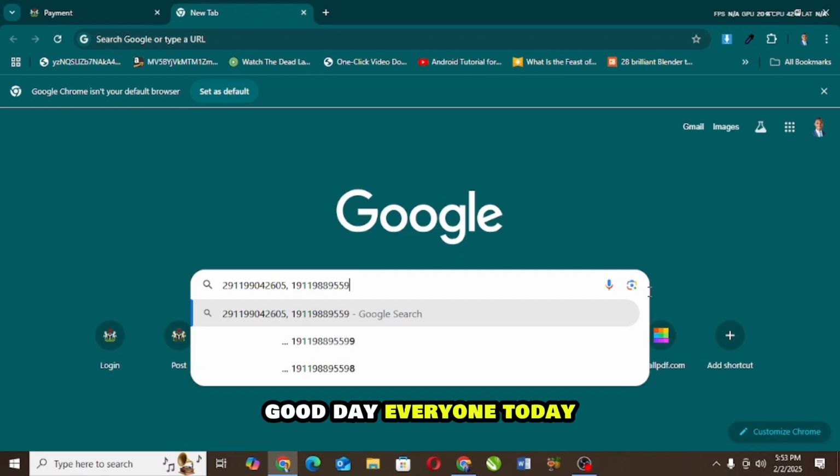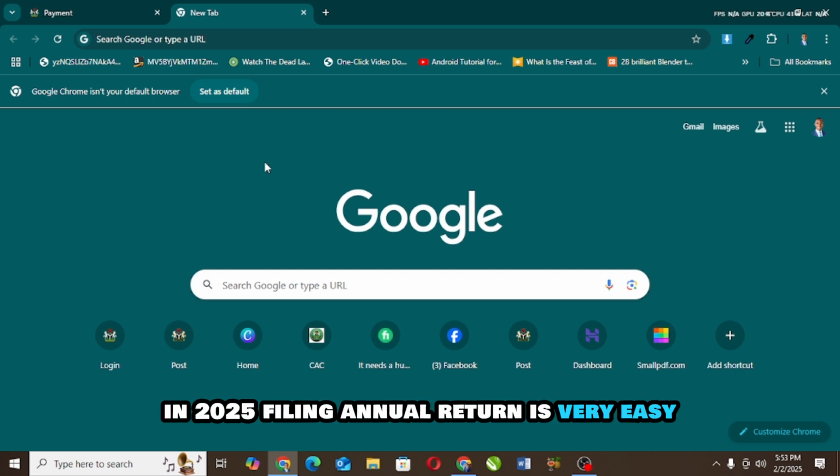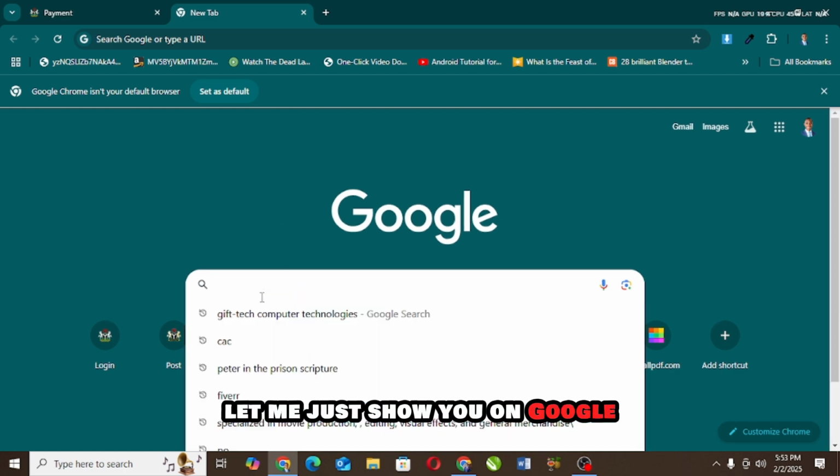Good day everyone. Today I'm going to show you how to file annual return in 2025. Filing annual return is very easy. And what is annual return? Let me just show you on Google what it means.